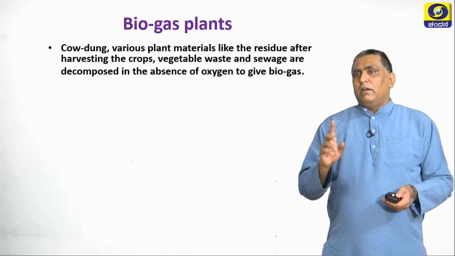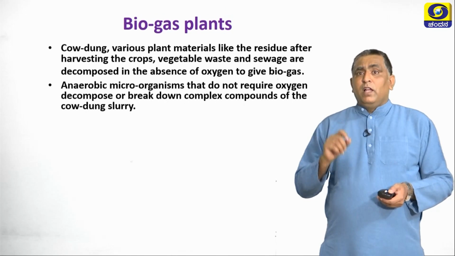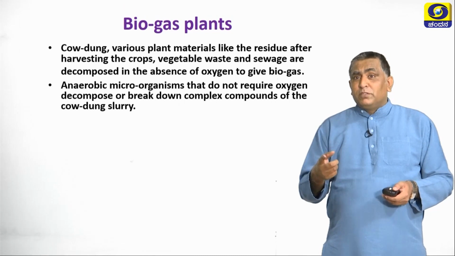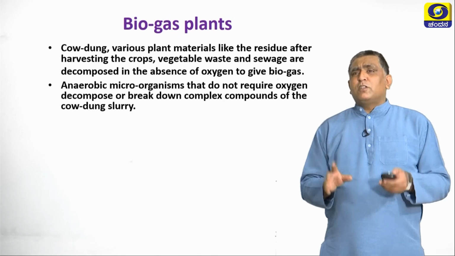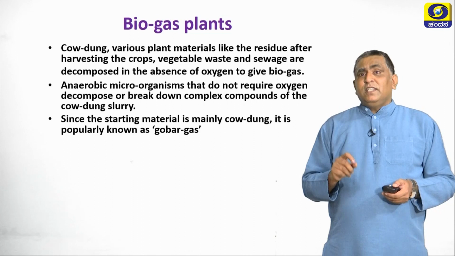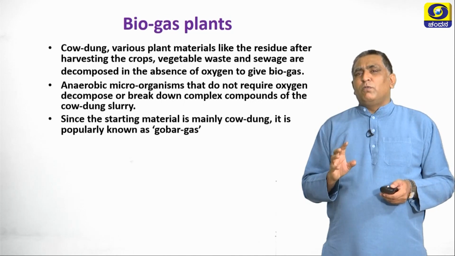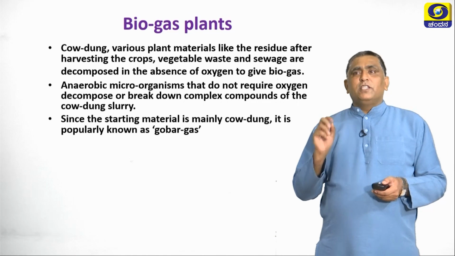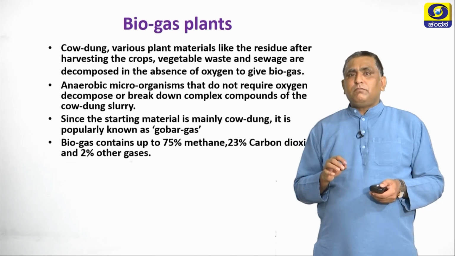This is the main principle behind it. Anaerobic microorganisms that do not require oxygen break down complex compounds of the cow dung slurry. Since the starting material is mainly cow dung, it is popularly known as gobar gas in our country.